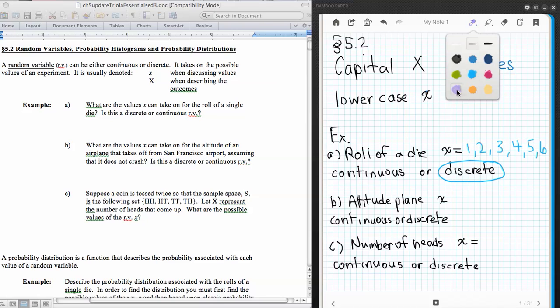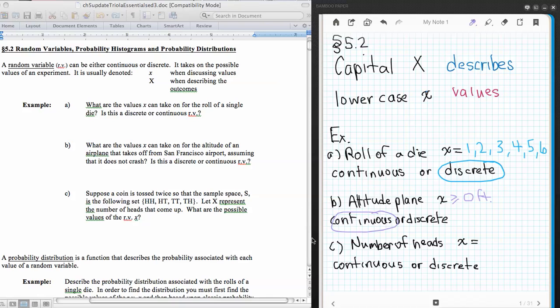All right, now moving on to the second example here. What are the values X can take on for the altitude of an airplane that takes off from San Francisco Airport, assuming that it does not crash? Now, the San Francisco Airport is at sea level, so the altitude values could be anything starting at and going up from 0, so greater than or equal to 0 feet above sea level. And this would be a continuous random variable because you could be 0.1 feet above sea level, 0.01 above sea level, or 100 feet, and so on and so forth.